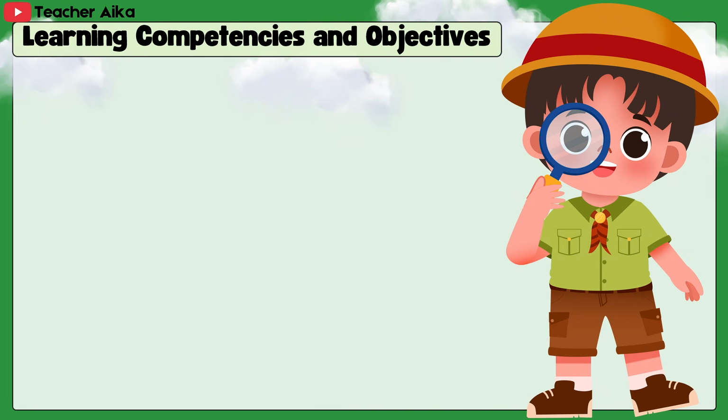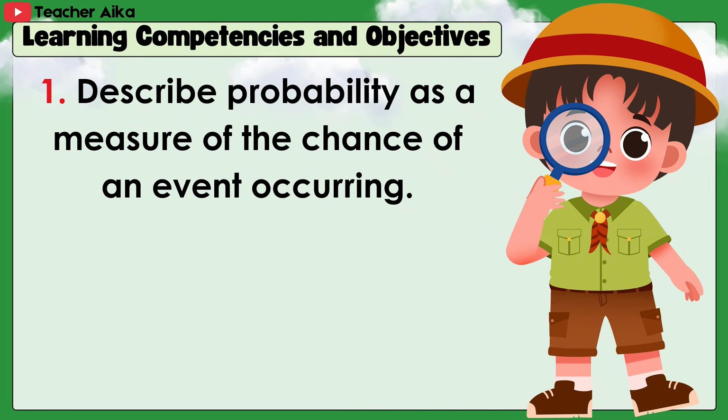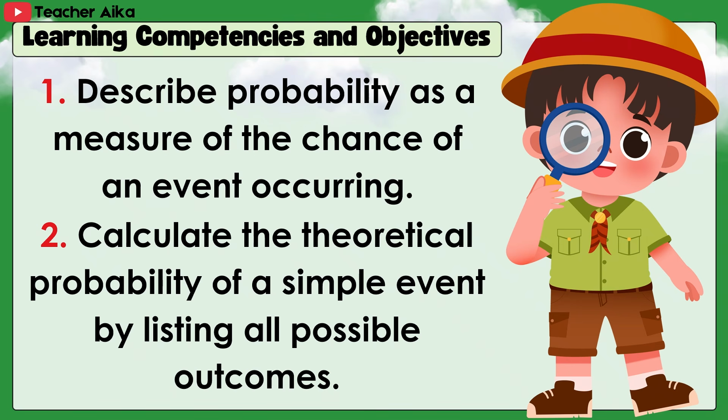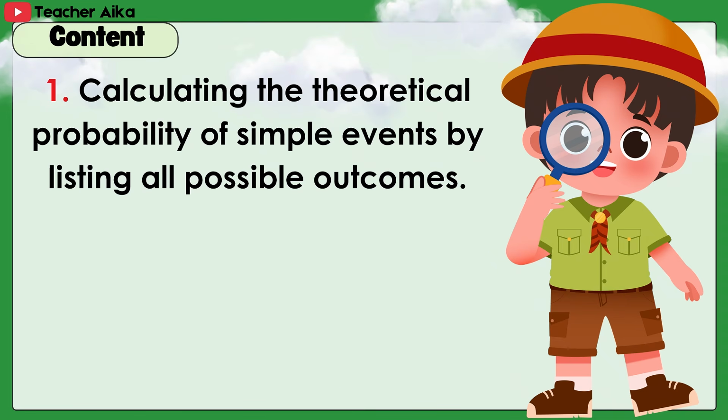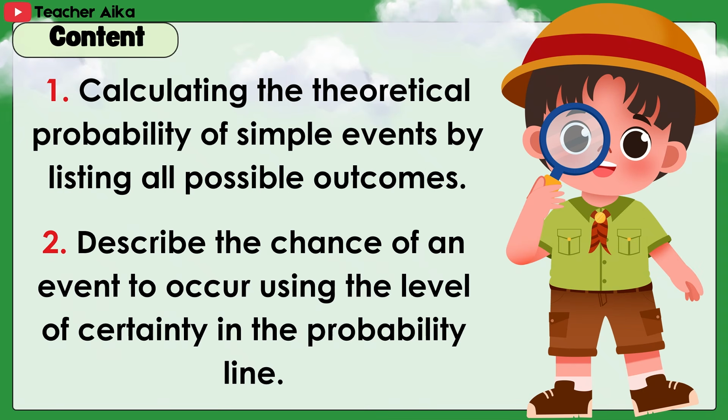Learning competencies and objectives. First, describe probability as a measure of the chance of an event occurring. Second, calculate the theoretical probability of a simple event by listing all possible outcomes. Content: calculating the theoretical probability of simple events by listing all possible outcomes. Describe the chance of an event to occur using the level of certainty in the probability line.